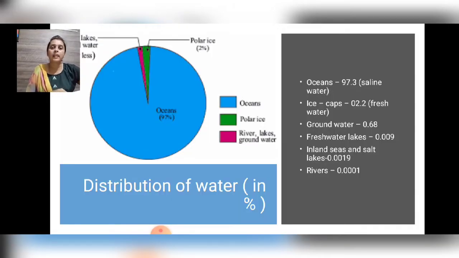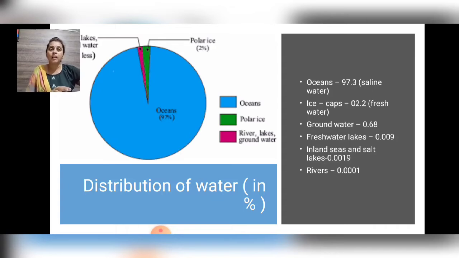Move on to the next slide. This is a distribution of water in percentages. So blue for the oceans, green for the polar ice cap, and the pink or red you can say, that is rivers, lakes and groundwater. If you see, 97% is blue, that is saline water, and 2% polar ice caps, and less than 1%, or you can say 1%, is the fresh water, that is groundwater, freshwater lakes, inland seas and salt lakes and rivers.